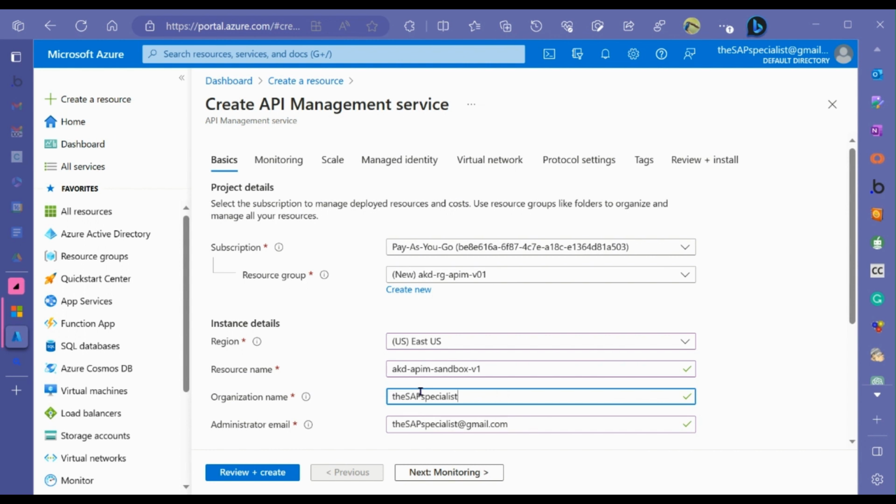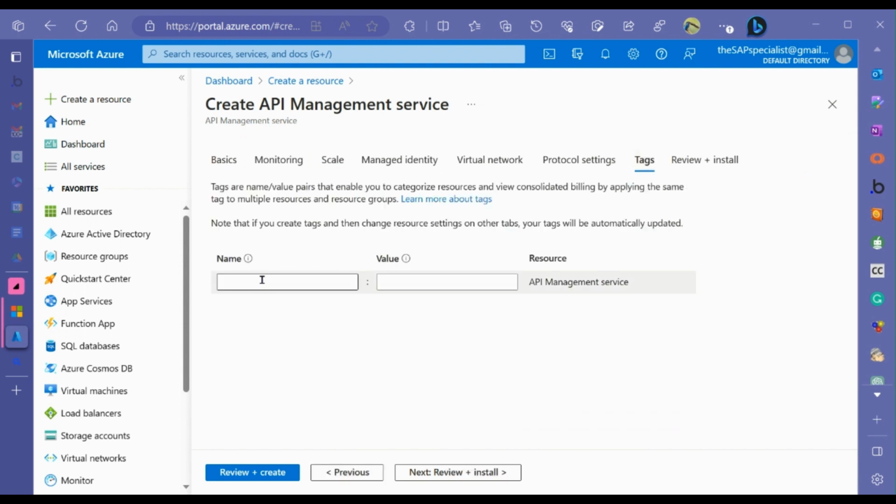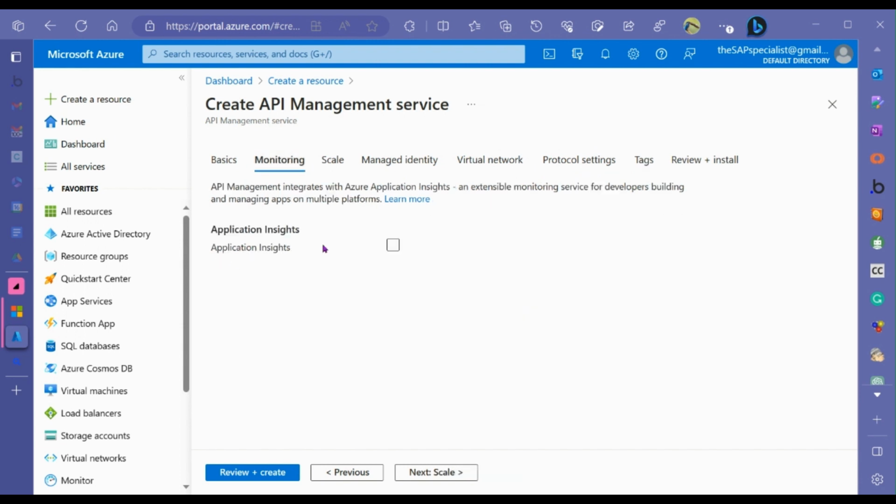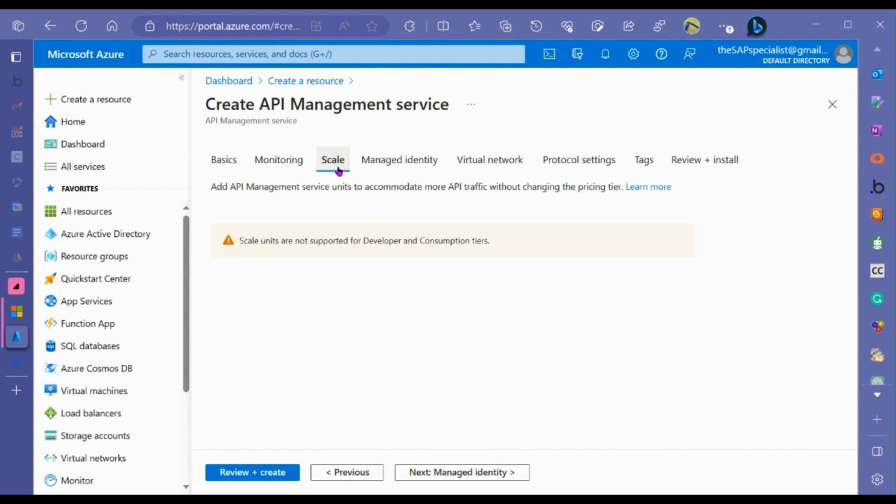I like it. So now you'll notice there's all this stuff up here. I'm going to go to the tags here, and there are no tags in here, if you'll notice. So this is going to be called a demo, okay? And that's going to be the name of the tag. And we're going to be real simple and just call it demo, okay? And it's the API Management Service resource. Now, you can do monitor application insights and check that. That's a great idea. Okay, you can do that later too.